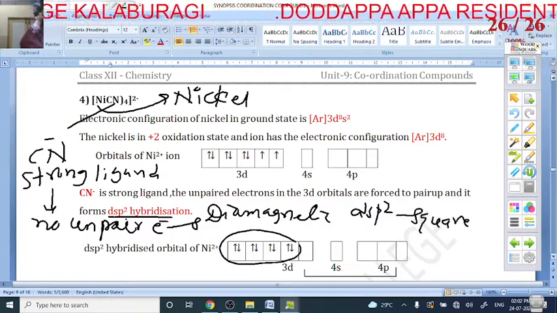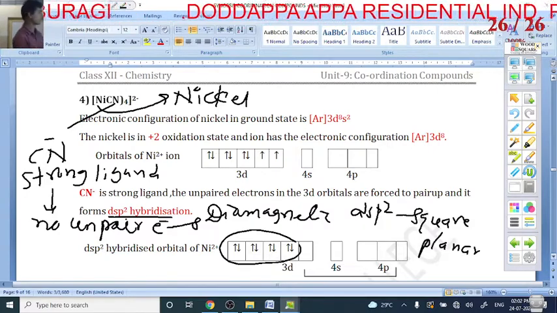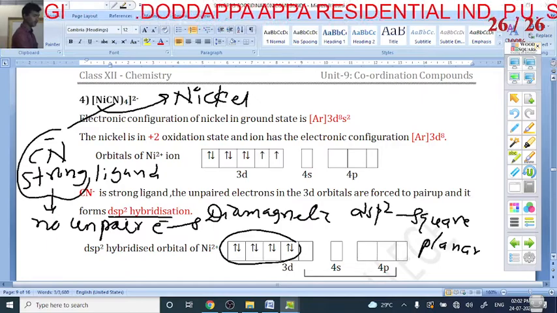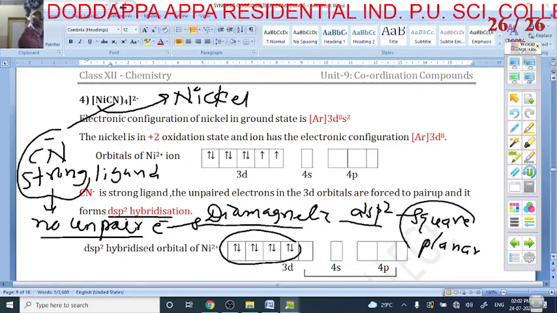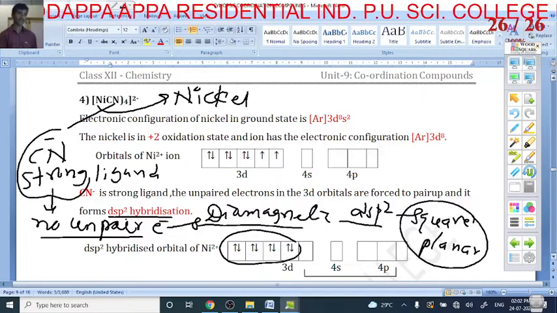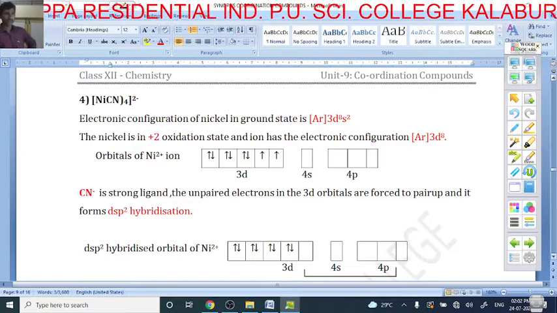You have to remember: strong ligand, no unpaired electron, diamagnetic, dsp2 hybridization, and it is square planar. Okay. Next, all the 4 examples are over.